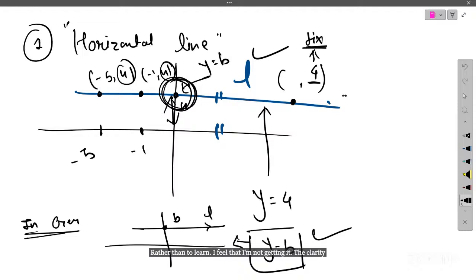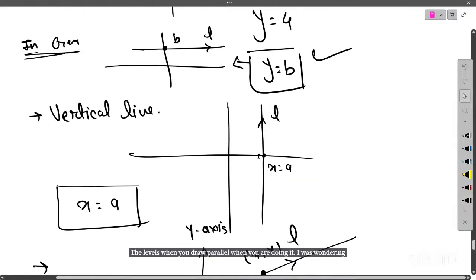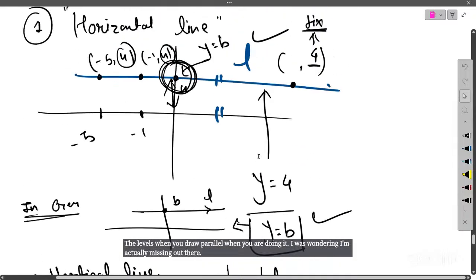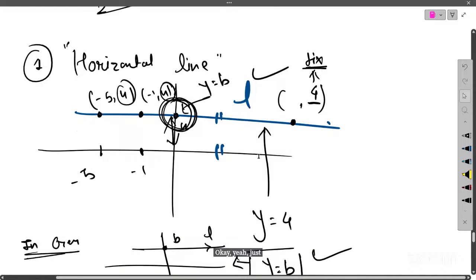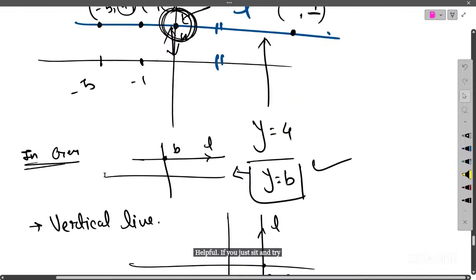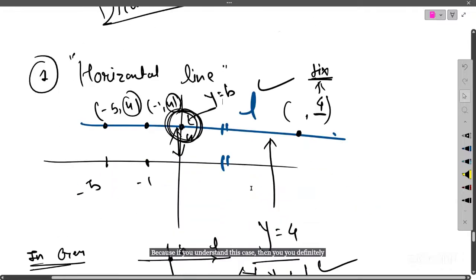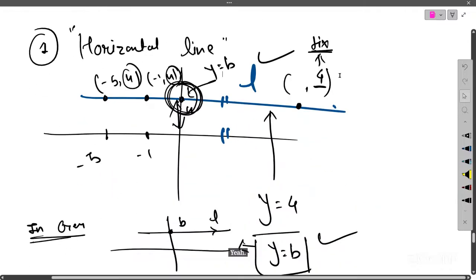I do understand the y-intercept is b, but when you draw a parallel line, something I'm actually missing there. Okay, it's helpful if you just sit and try to understand, because if you understand this case, then you will definitely understand the other. There will be some confusion, but you can go through it. Thank you.